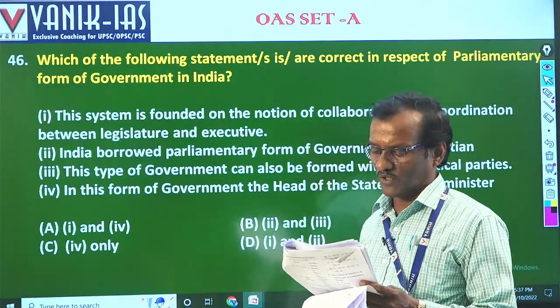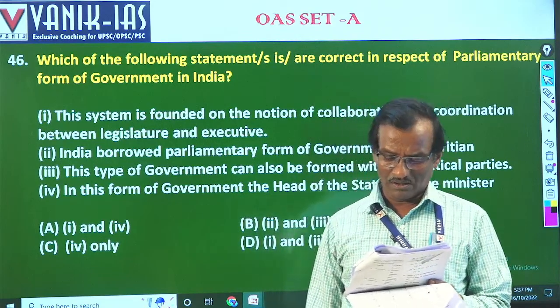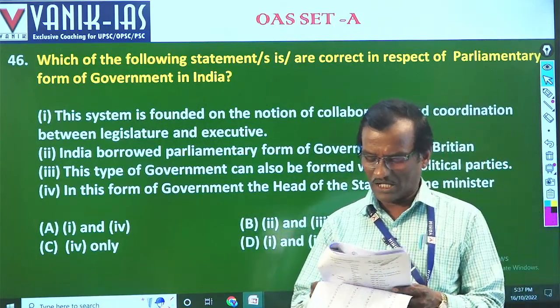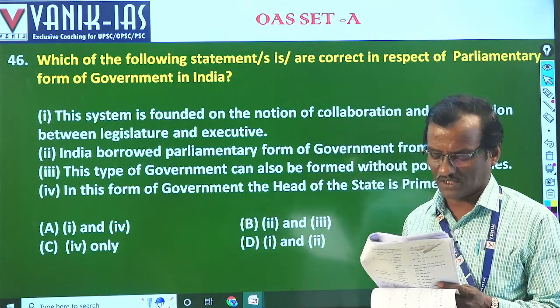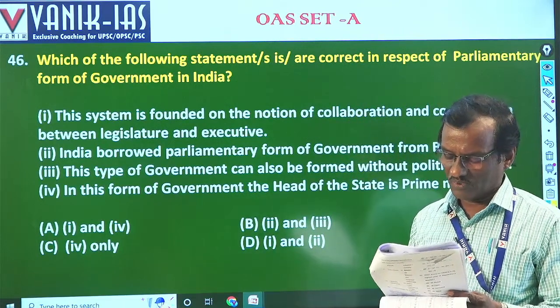Which of the following languages is not included in the 8th schedule of the Indian Constitution? 41. That will be Bhojpuri.